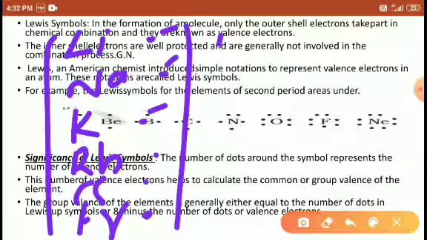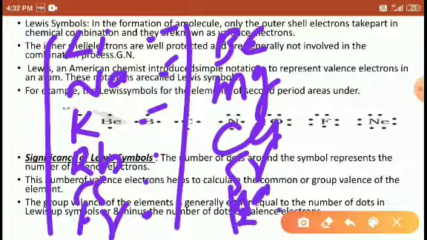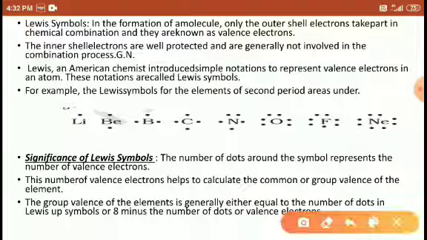In the second group, beryllium, magnesium, calcium, strontium, barium, radium have 2 valence electrons. So different species have different numbers of outermost electrons, students. So when species form a chemical bond, it is when the electrons are less than 8.